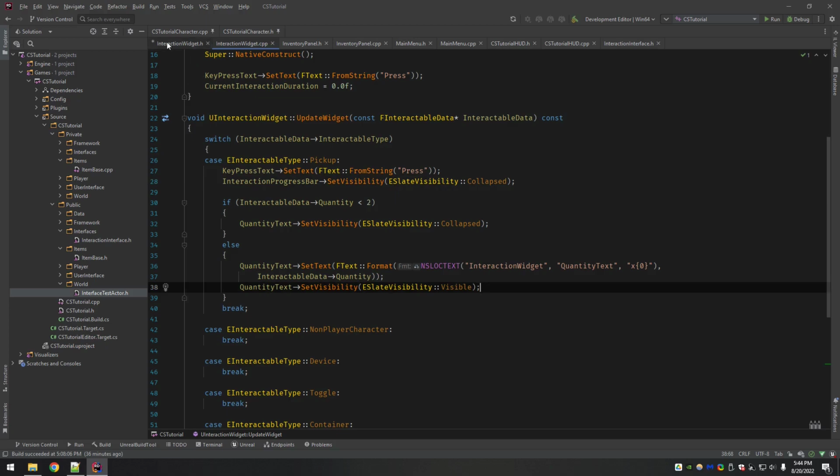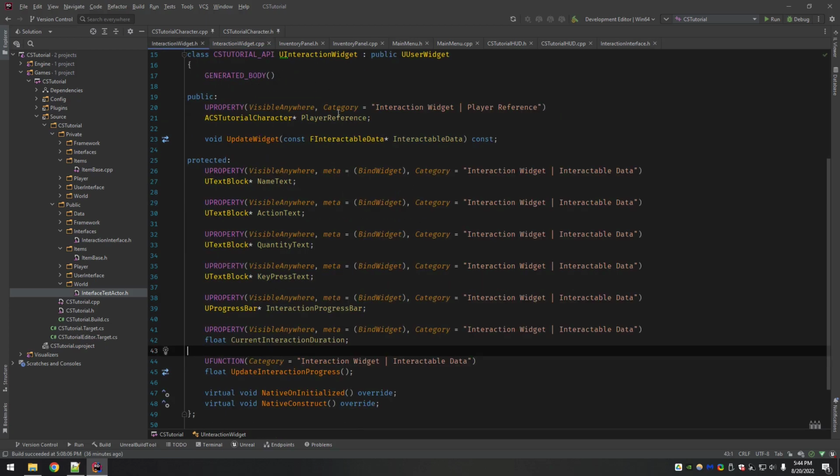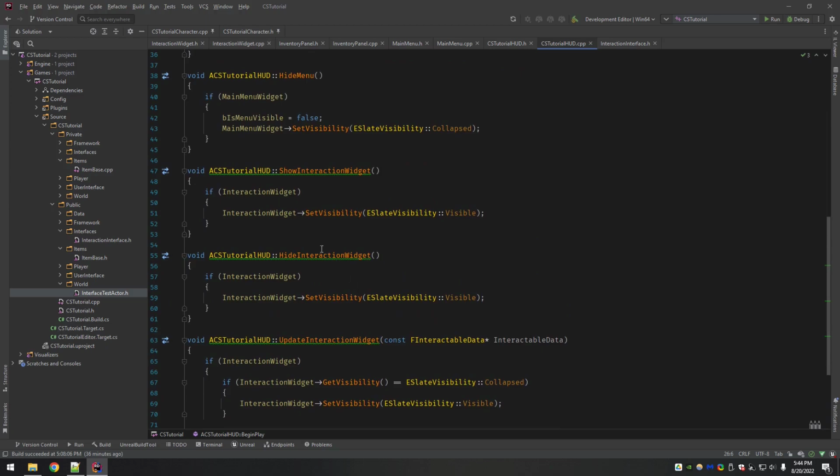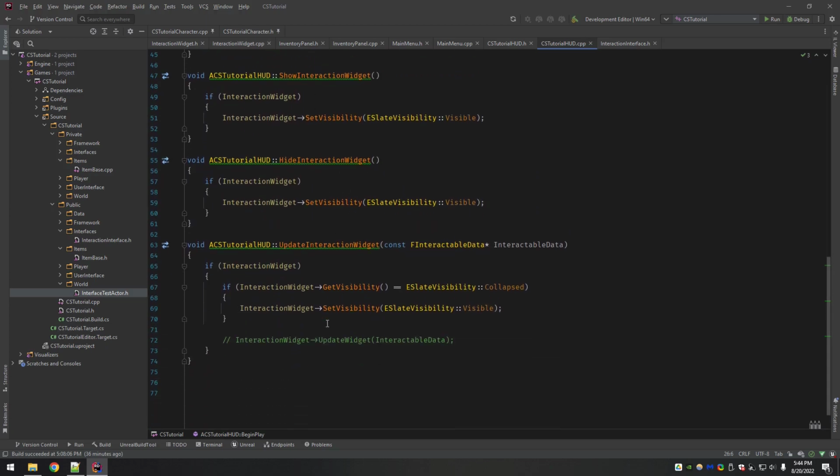Now, the other thing we need to think about is, where do we actually make this thing show up? That is going to be in the tutorial character, in the character class. Remember, when I made the HUD here, I made the show and hide interaction widget, and I made the update interaction widget. Now, because the interaction widget has been built up, we can uncomment this, and that function is there.